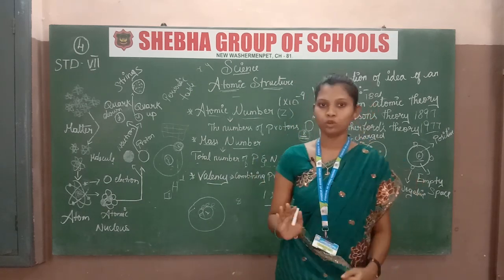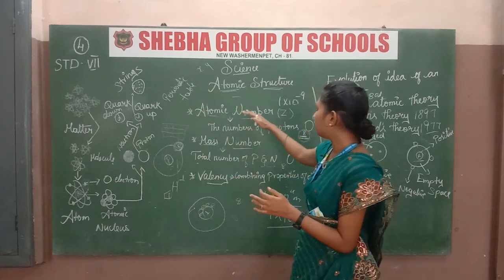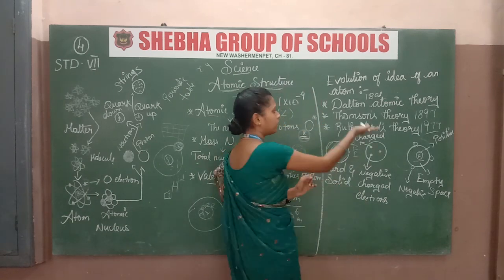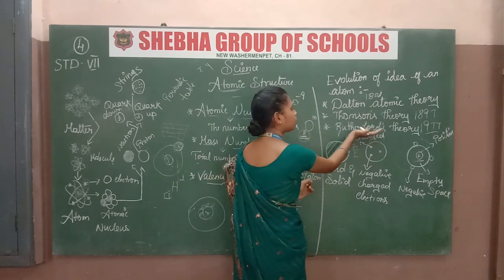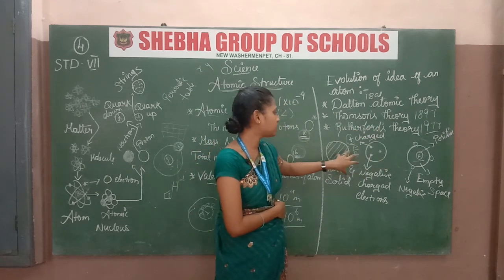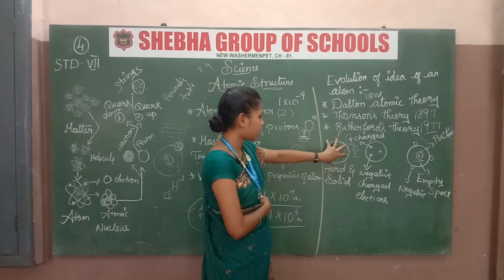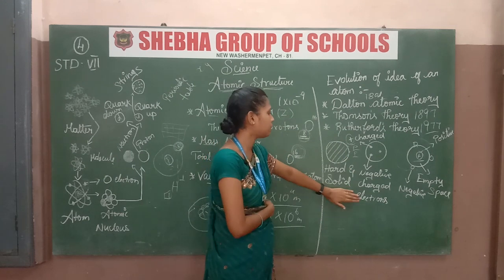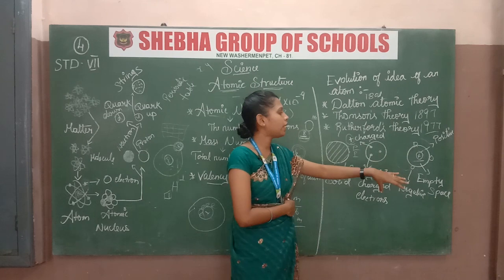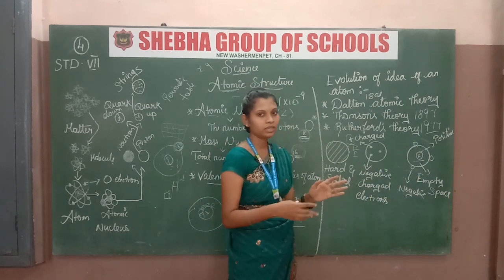First you have to know what an atom is and how it is separated. There are 3 scientists who gave the theory: Dalton, Thomson and Rutherford. Dalton explained the simple atom, Thomson explained the charges, and Rutherford explained the position of the charges. These are all the basic things, just remember them.